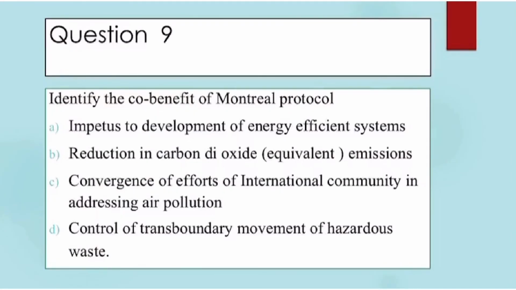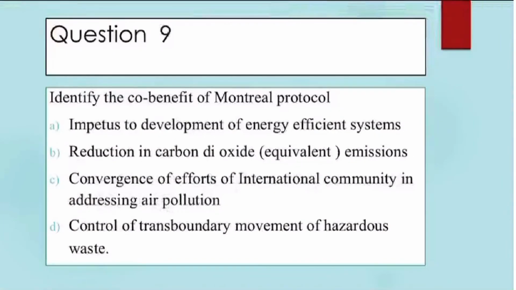Ninth question, identify the co-benefit of Montreal Protocol. The primary aim of Montreal Protocol is to phase out the production of ozone depleting substances. Here the question says co-benefit of Montreal Protocol, and the co-benefit is reduction in the emission of carbon dioxide and equivalent gases. That is the reduction in greenhouse gas emission. Option B is the right one.